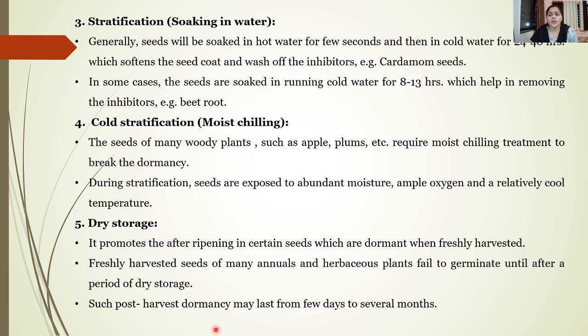So, to break the dormancy, most seeds, specifically in the case of woody plants, require the chilling treatment. During cold stratification, the seeds are exposed to abundant moisture, ample oxygen, and relatively cool temperature. So the maximum moisture level will help the seed for easy germination.